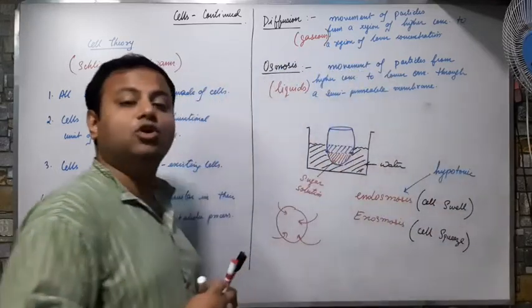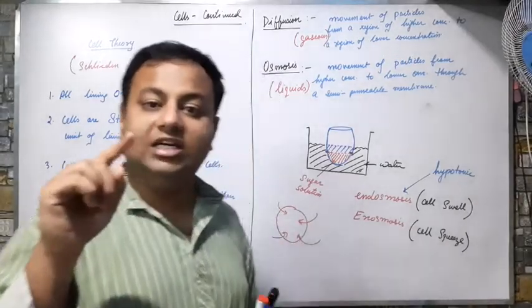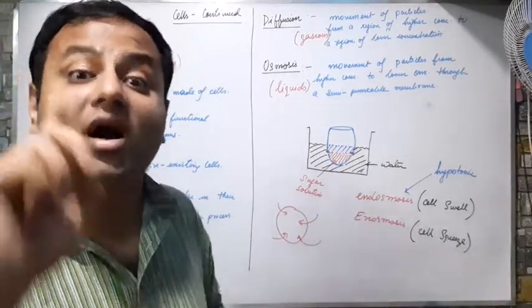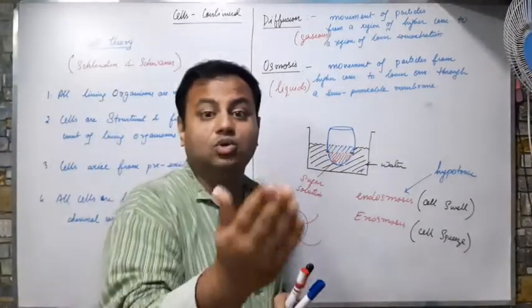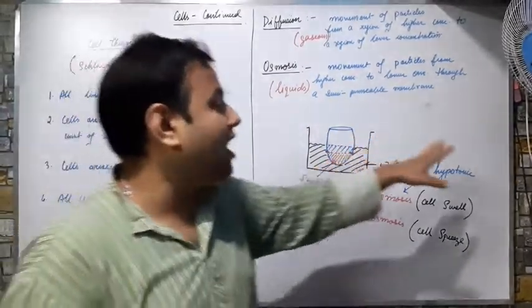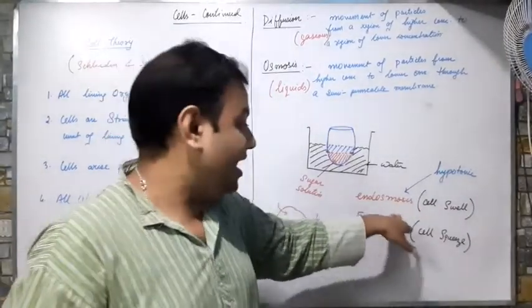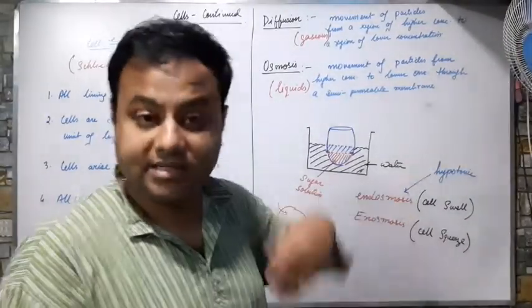So what is hypotonic solution? Hypotonic solution is a type of solution which contains more amount of water as compared to the cell inside. Hence, the water from the hypotonic solution moves inside the cell and thus endosmosis takes place.